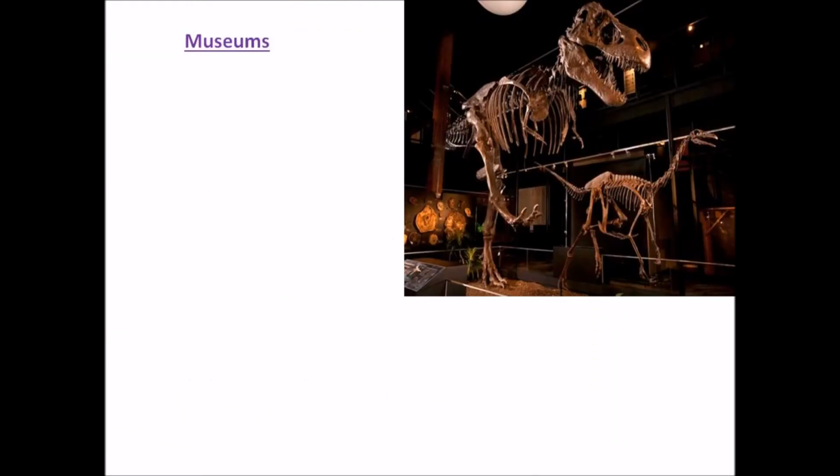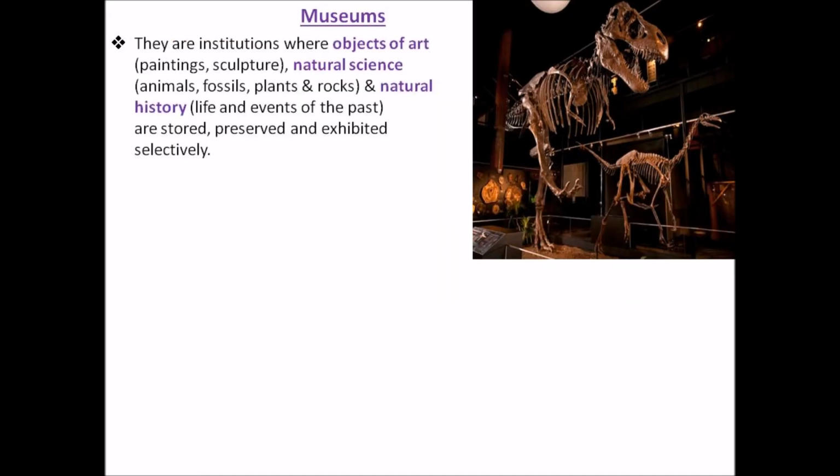Coming to the third taxonomic aid, the museum. In the museums, as already discussed, a science museum has objects, maybe paintings or sculptures or animals or fossils or plants or rocks, kept there, or maybe they give you some information about past life, natural history. For example, in the Science City there is one section showing how the evolution of man takes place.